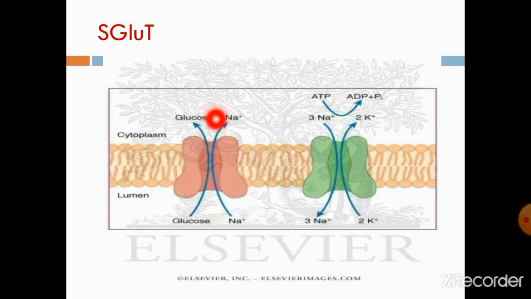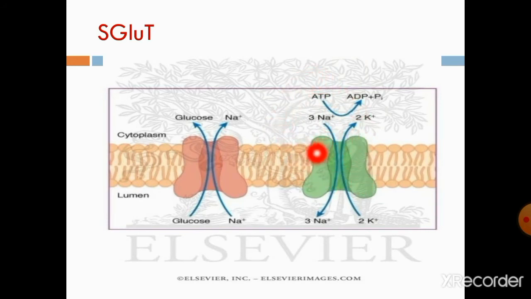So here it is the indirect usage of ATP. Energy is utilized to establish the sodium gradient, and that same sodium is utilized by glucose to go into the cytoplasm. So there is an indirect usage of energy in such transport.